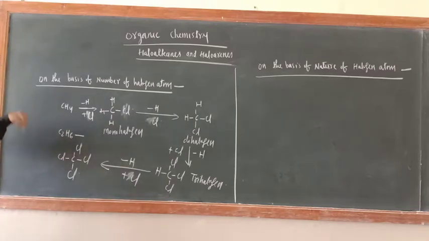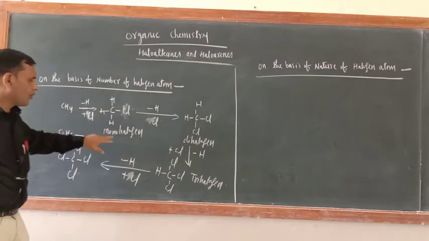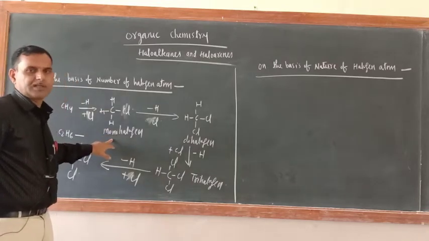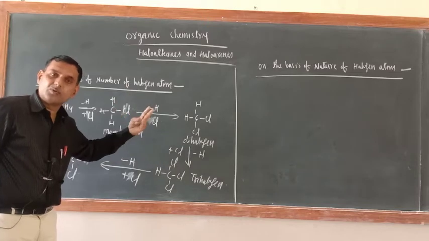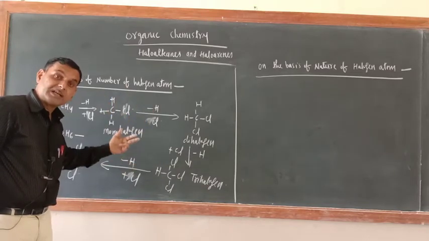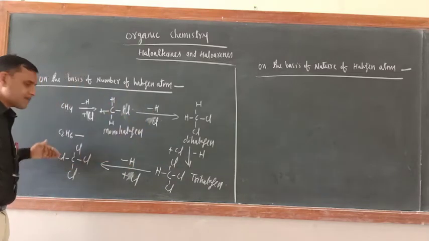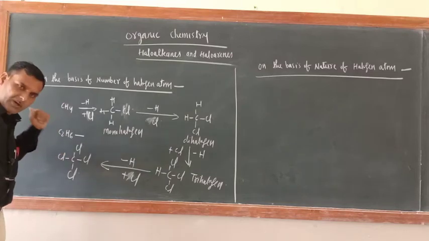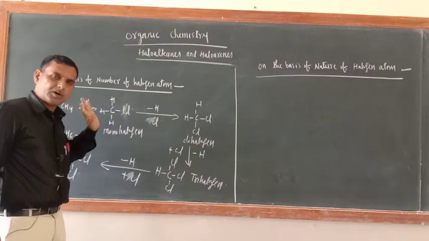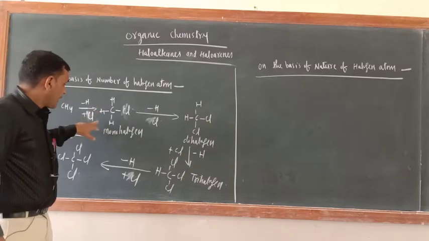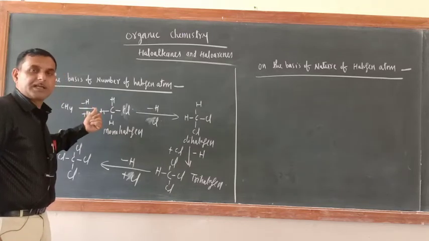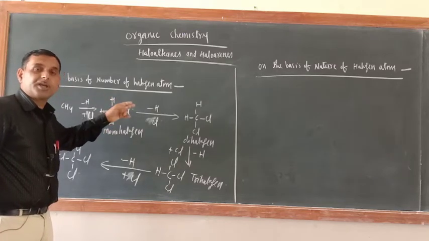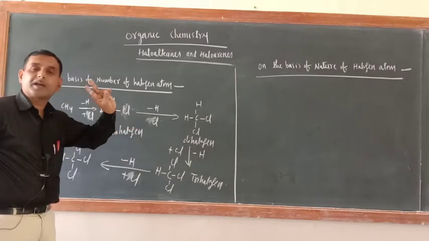The same thing you can do with the other haloalkanes also. So mono means having one halogen, dihalogen means having two halogens, trihalogen means having three halogens, and tetra means having four halogens. Now try to understand, your doubt may be that you can take more than one type of halogen. It doesn't mean that all 3, 2 or 4 should be one kind of halogen.